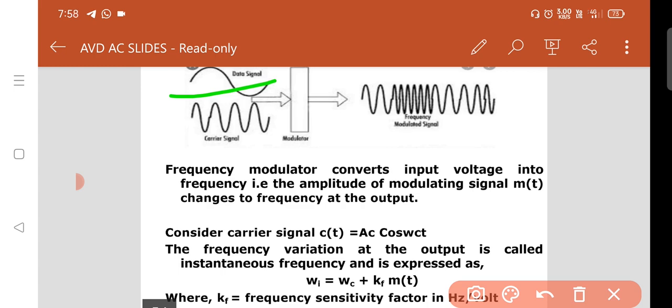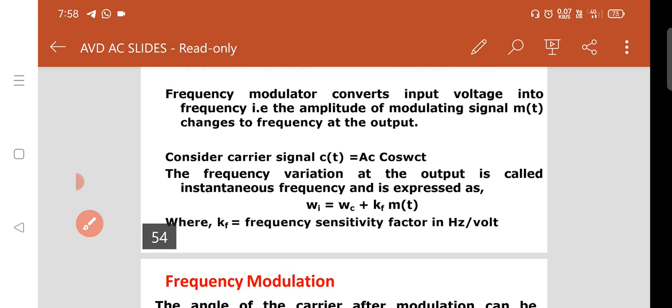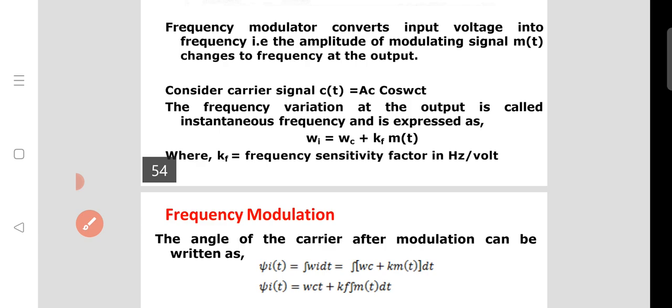The amplitude of the modulating signal m of t changes to frequency at the output. Remember that statement. A change in voltage of the modulating signal causes a change in frequency of the modulated wave. It is nothing but voltage converted into frequency.